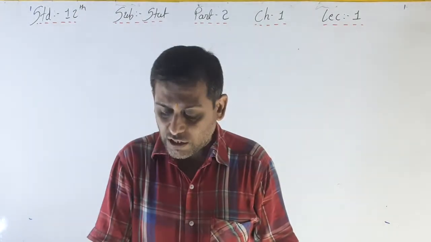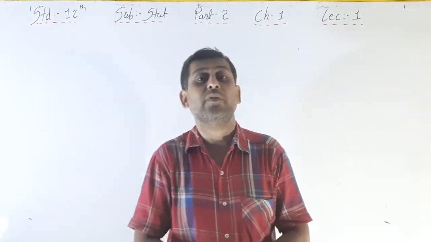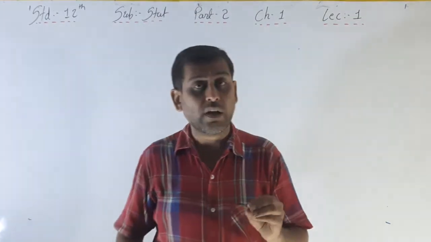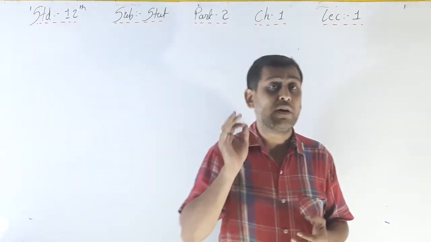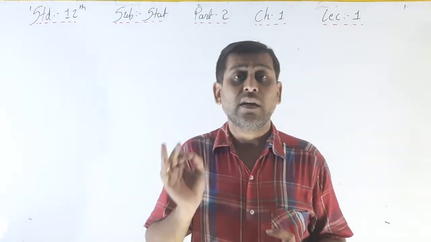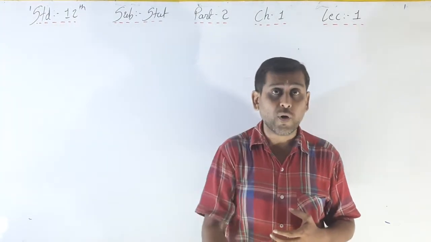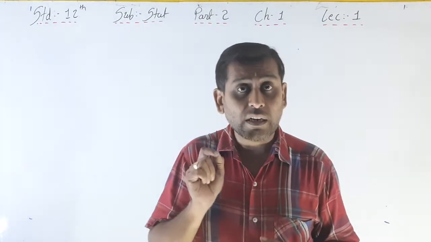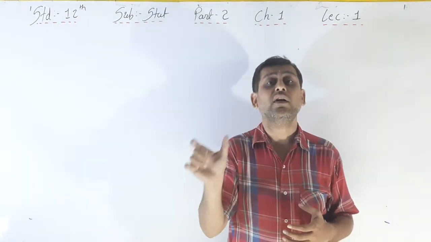Such events which depend on chance are called random events. What is a random event? See, we have to see the random event. Whichever event depends on chance is called a random event. A certain event is finally confirmed, but that which depends on chance is called a random event.